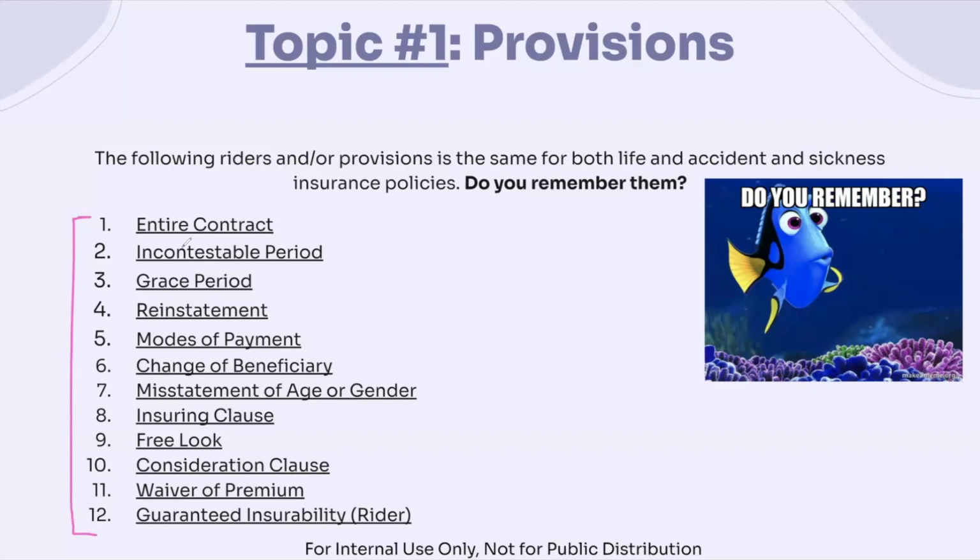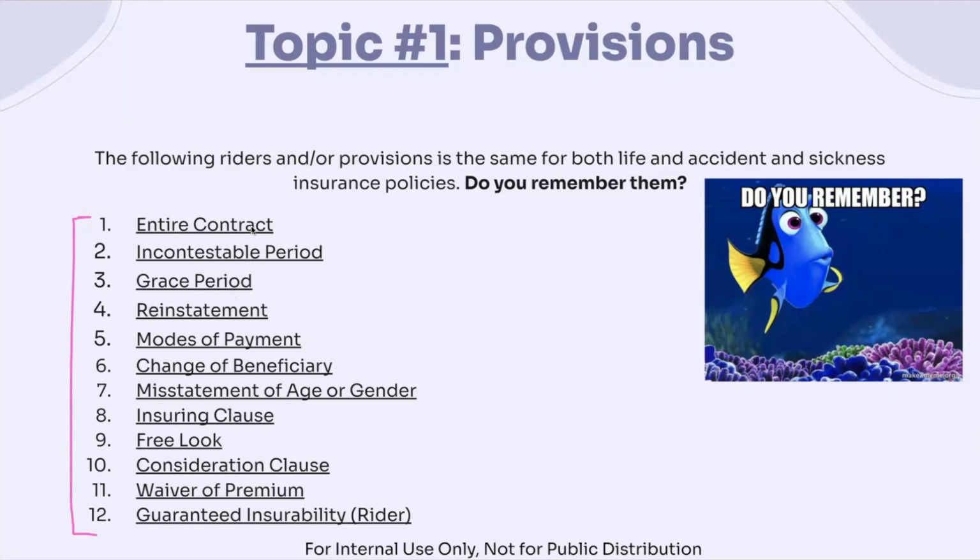So this includes the entire contract, the incontestable period, the grace period, reinstatement, modes of payment, change of beneficiary, misstatement of age and gender, insuring clause, free look, consideration clause, waiver of premium, and guaranteed insurability rider. So it's important that we understand the purpose of these provisions and we can apply them into a health insurance